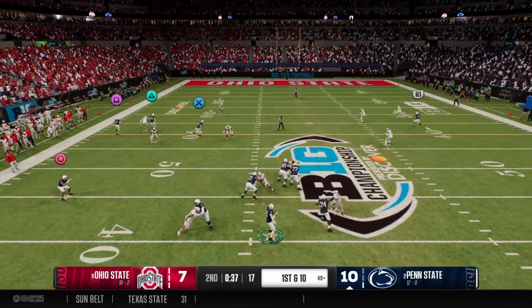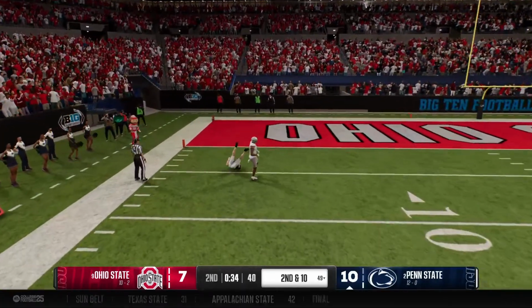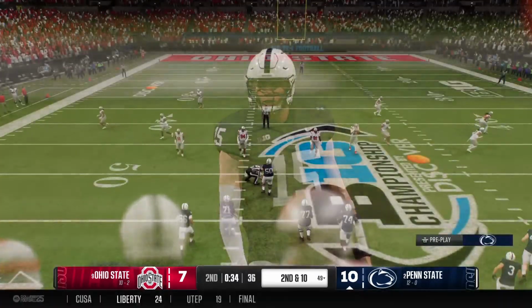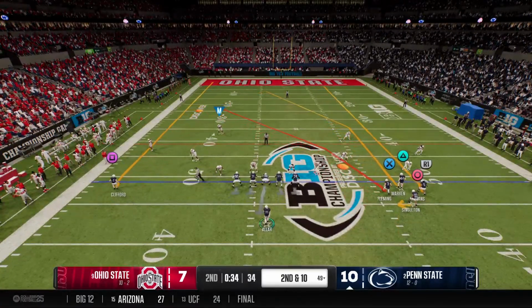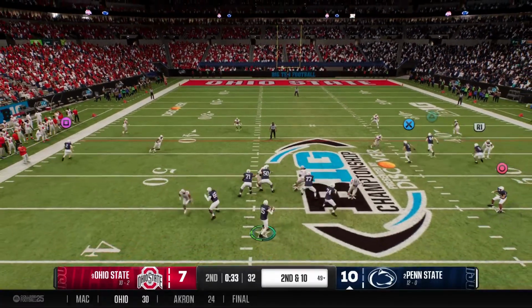On 1st and 10 here, looking to throw the ball. He's looking to make a big play downfield. Incomplete. They cannot connect on the deep ball. Well, the offensive coordinator with the right call, trying to take a shot there, but just poor execution. They couldn't come up with a big play.